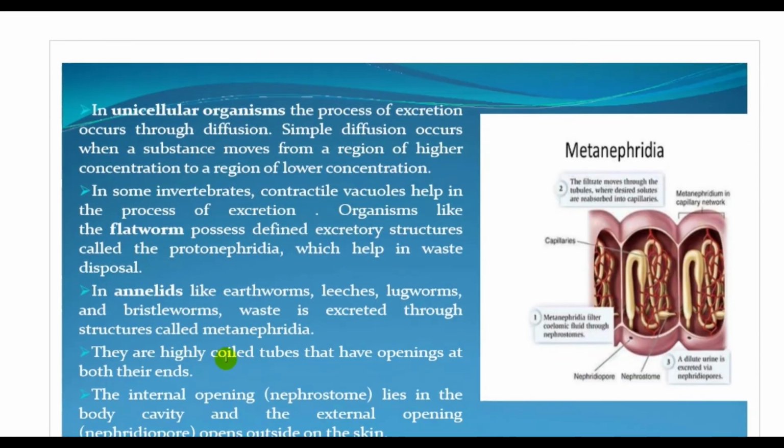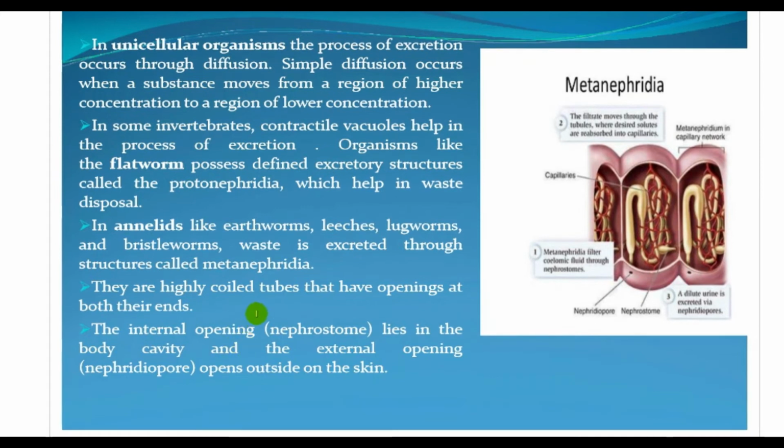So what happens in unicellular organisms, let's see. In unicellular organisms, the process of excretion occurs through diffusion. You saw in aquatic invertebrates also diffusion takes place, right? So in unicellular organisms also, this process of excretion occurs through diffusion. Simple diffusion occurs when a substance moves from a region of higher concentration to a region of lower concentration.